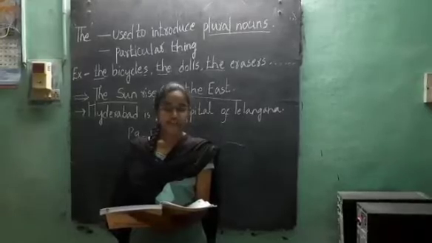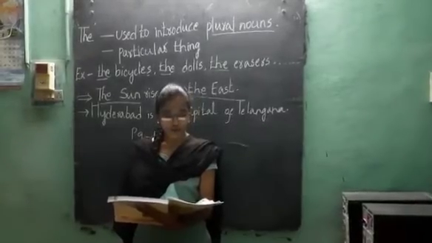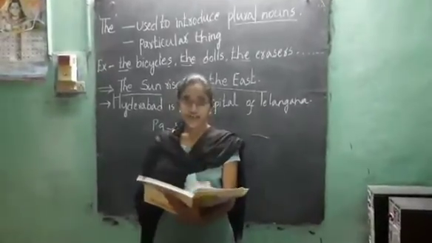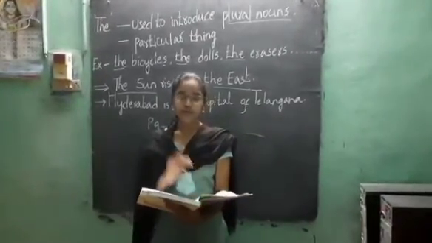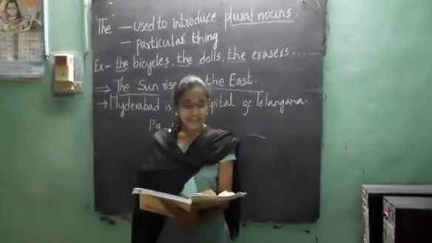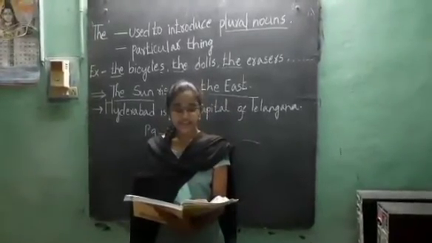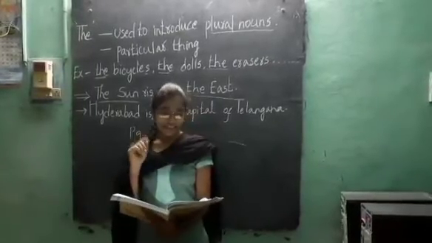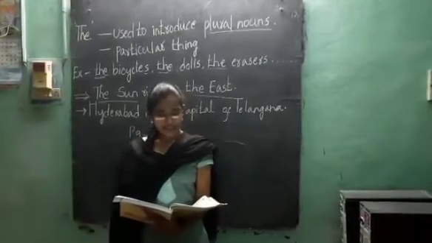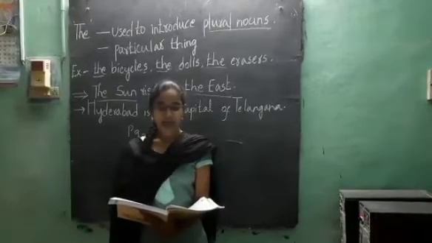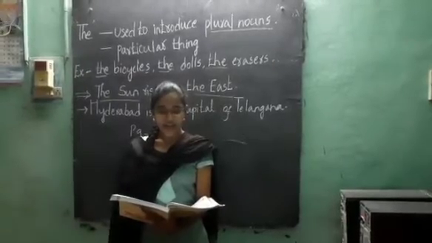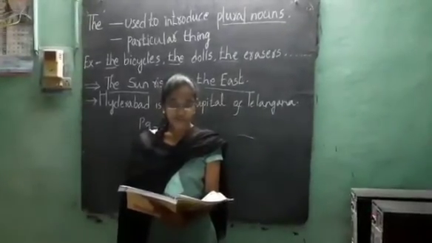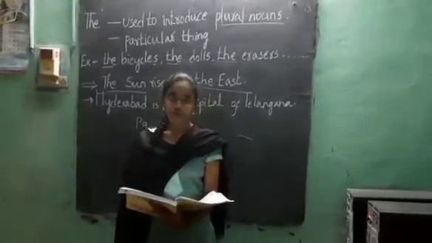In the first sentence, we have used a ship because we are talking about the ship for the first time. In the second sentence, we have used the ship because we are talking about the ship for the second time. In the third sentence, we have used an elephant and an eagle because these are countable nouns and start with vowels.